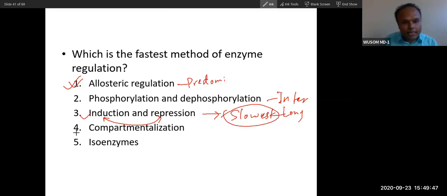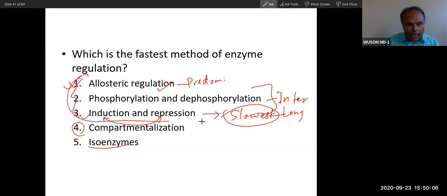Compartmentalization is a different, permanent type of method, and isoenzymes are also permanent. Here, in the pathway, our body makes modifications. Our hormones can influence this too, and reactant and product will inhibit this. That is why these three are very important.